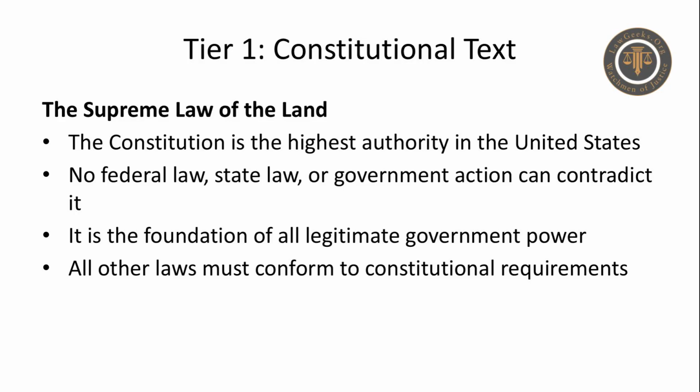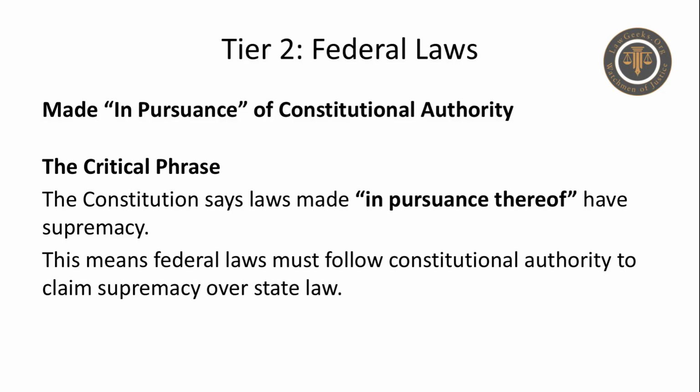Every time a police officer enforces a law, every time a court makes a decision, every time a government agency creates a regulation, this hierarchy determines whether that action is legitimate. Now here's where it gets really important. Notice the Constitution doesn't say all federal laws are supreme. It says laws made in pursuance thereof, meaning federal laws must follow constitutional authority to claim supremacy.